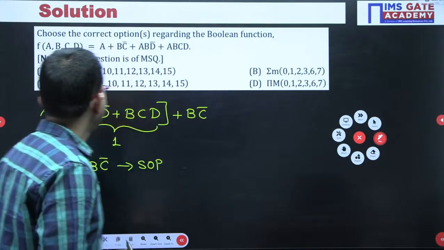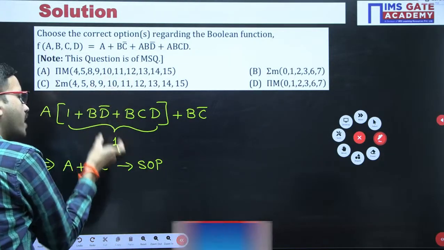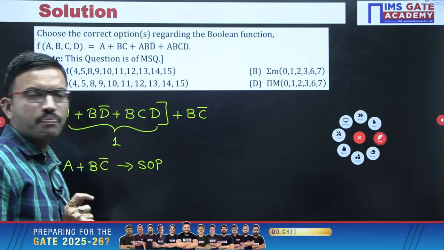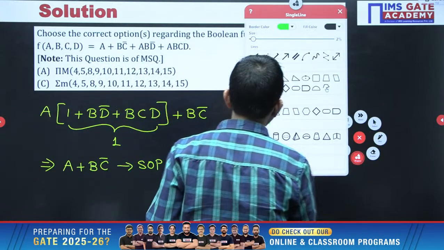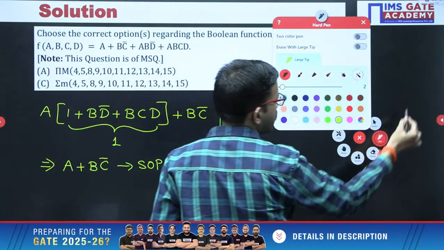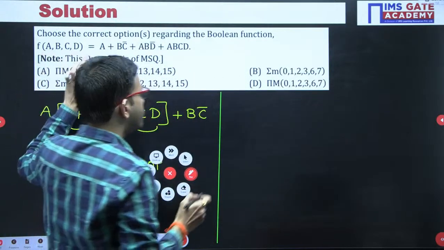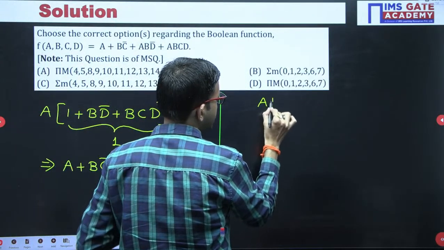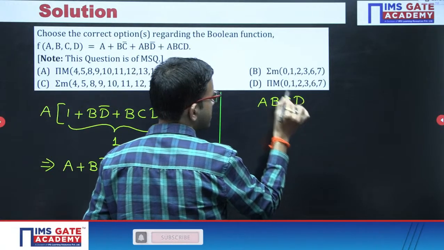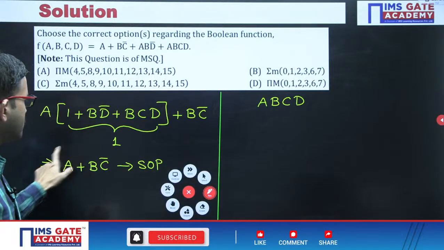Now for the time being, whatever the original function you had, I have done the simplification and got SOP. Now from SOP we can get the sigma m. So first of all write the variables order as it is, ABCD. Now consider the first term. Here the first term is what? A.